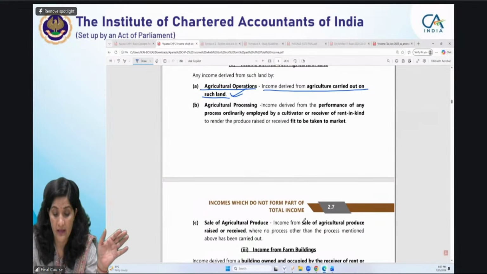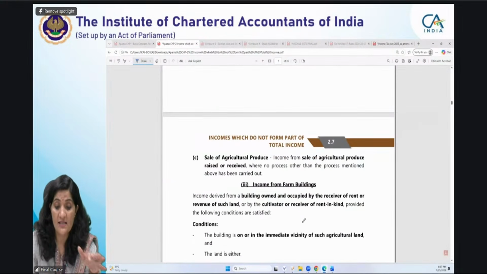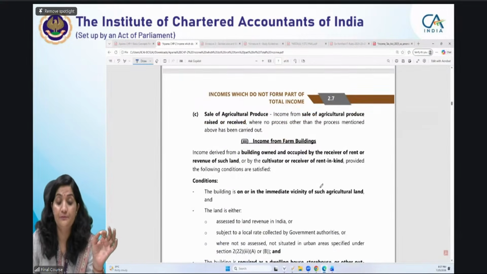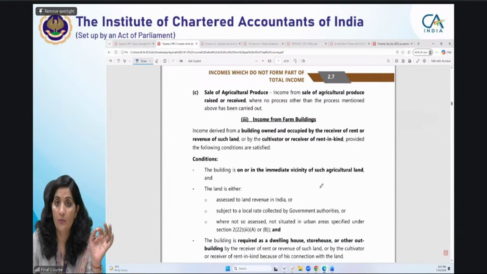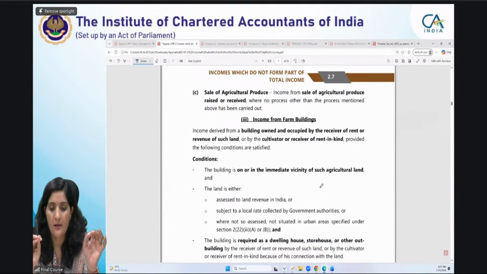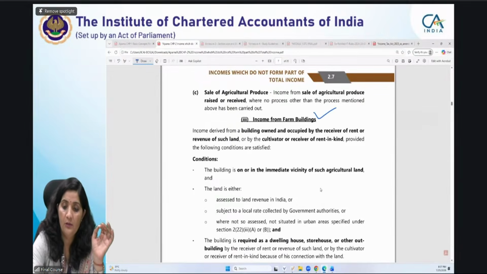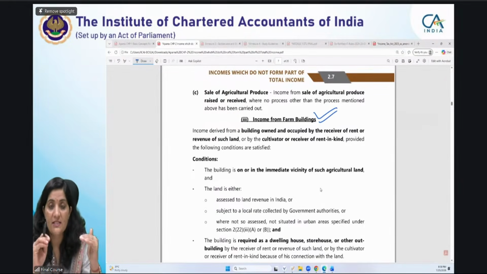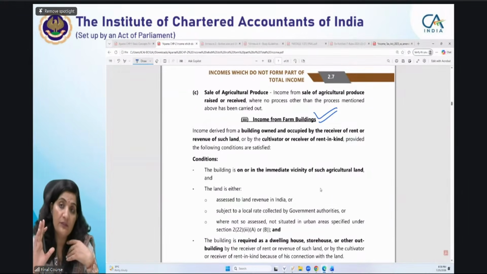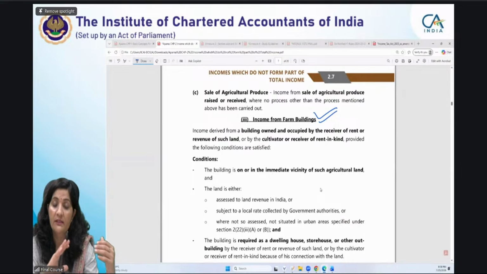It's nothing great. The important aspect is with respect to farm buildings. Income from farm buildings is very, very important, and a very important concept will come up for it. It becomes important not only for identifying or classifying the income as agricultural income, but also to understand whether the land is urban or rural, where the land is situated.